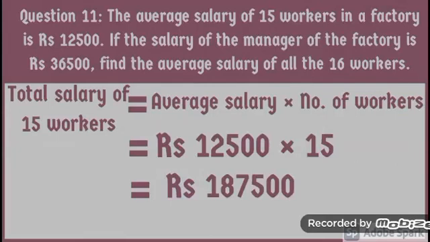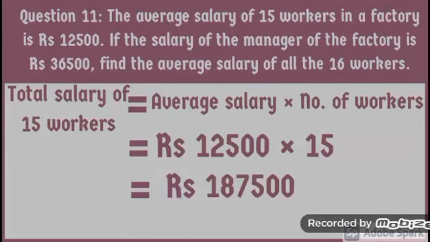So to find out the sum, we will multiply the average by the number of values. Here average is average salary and number of values is number of workers. Average salary of 15 workers is rupees 12,500 and number of workers are 15. After multiplying, we get rupees 1,87,500. This is the total salary of 15 workers.